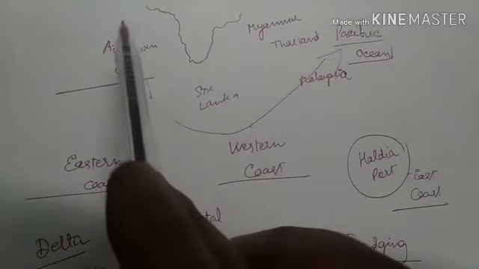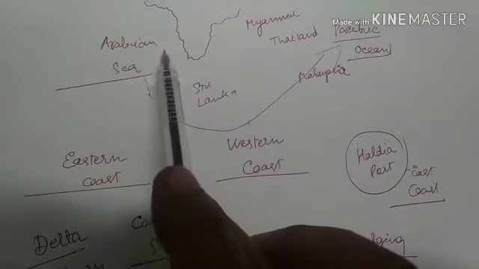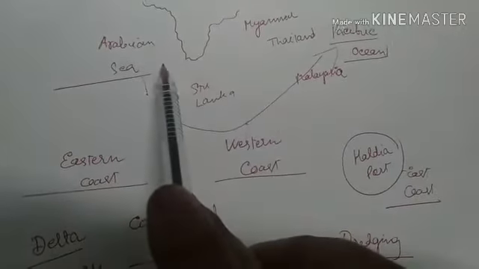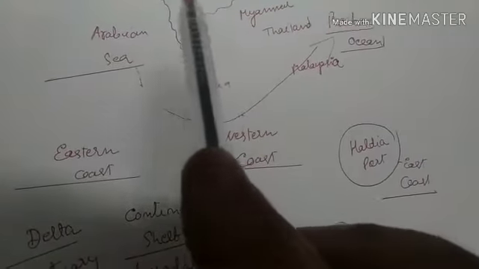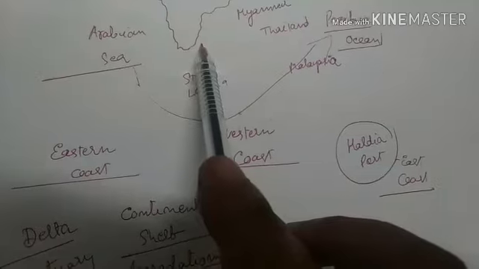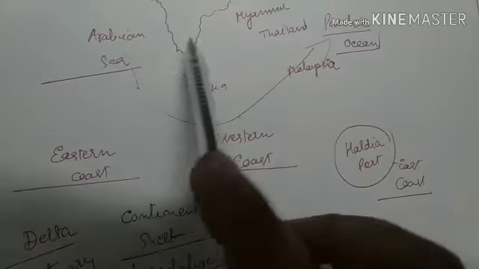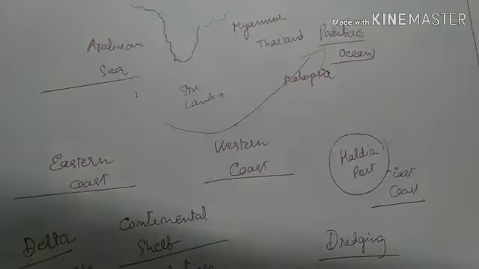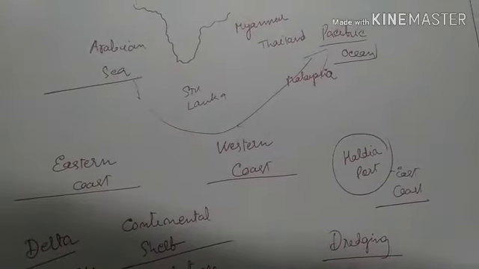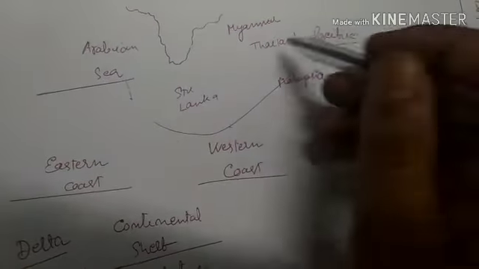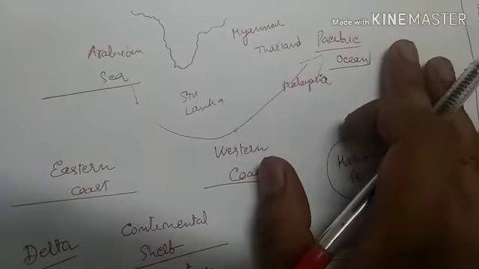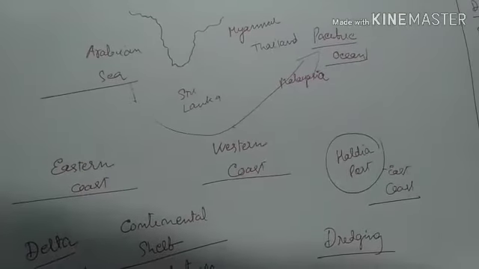The western coastline has much more estuaries. That is why deposition is less, aggradation is less, and rather than emergent, it is much more submergent, much more drowned in the water. In the eastern coast deposition is very high, and that is why the ships cannot